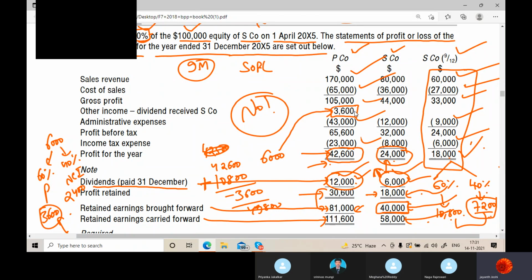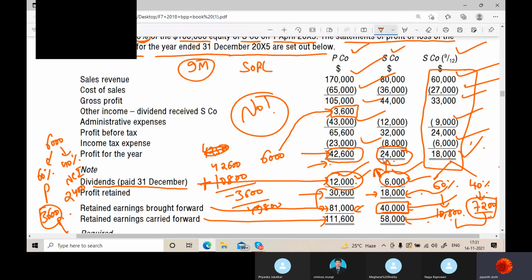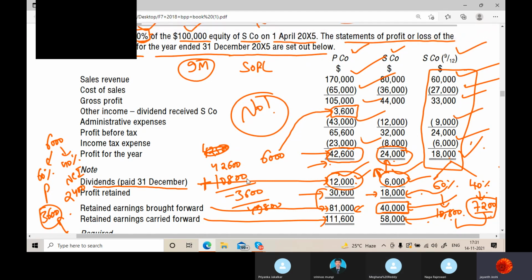Already these guys got their share of dividend in this. They included it. So 42,600 is their share. And this is the post-acquisition profit, correct? Out of that, 10,800 also they got. So how much is that? 53,400, correct?